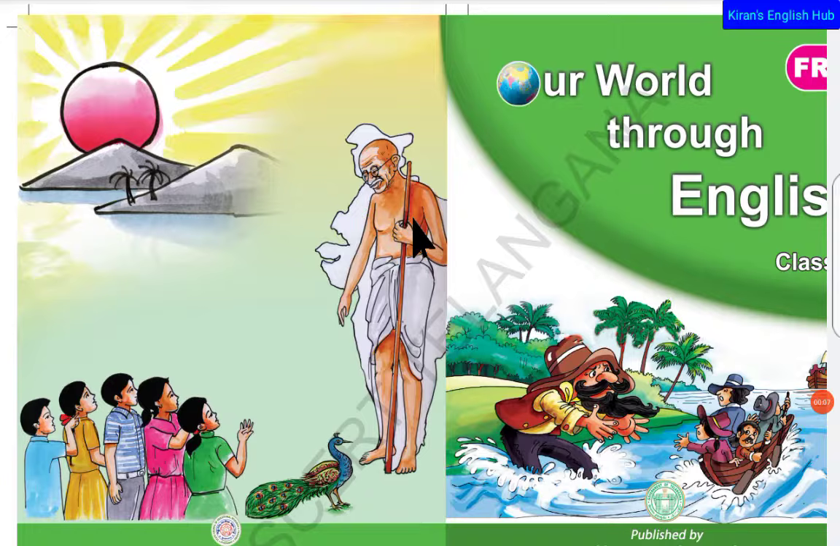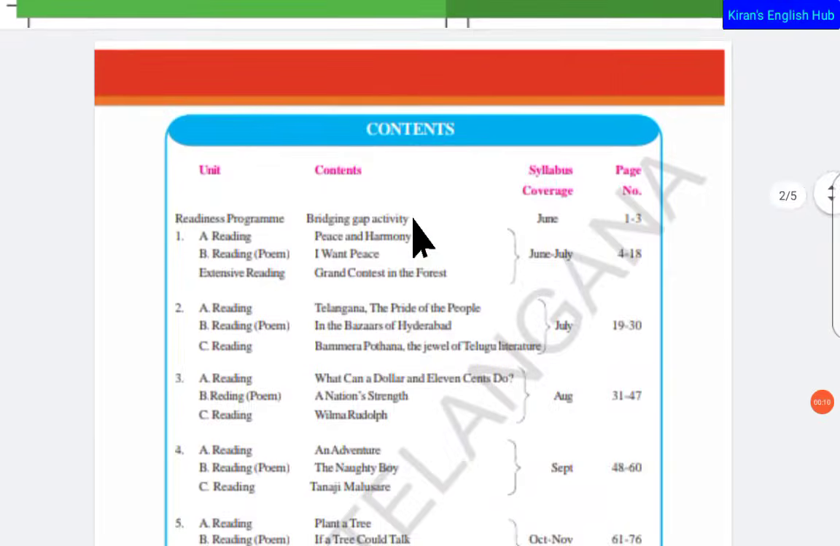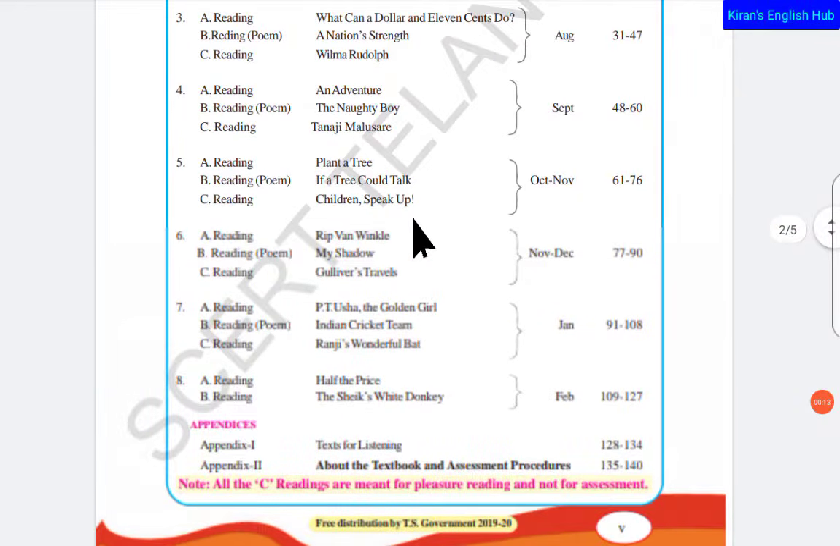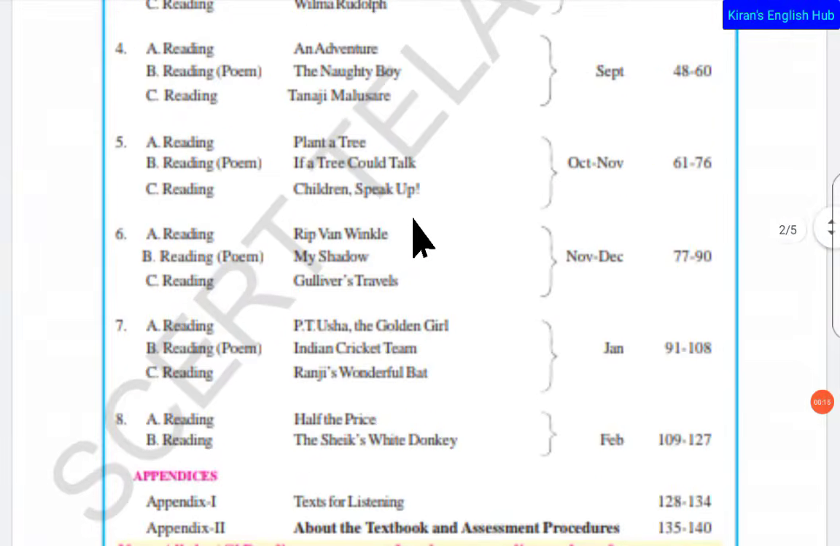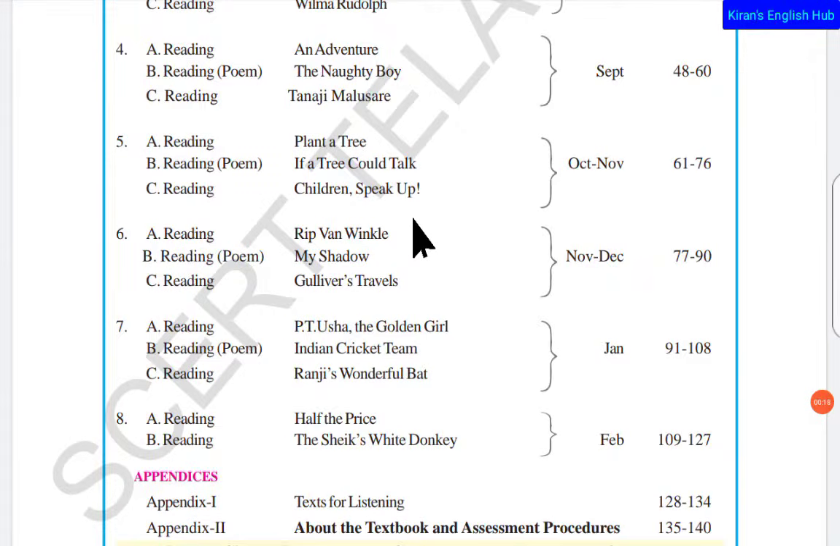We are continuing with the summaries of 6th class English, and so far we have completed up to Unit 6, and we are heading into Unit 7 here. That is reading A, P.T Usha, the Golden Girl. Most of the students and aspirants know the life and achievements of P.T Usha, but in this lesson we will go a bit deeper to know her childhood, her training, the efforts that she made to achieve the best in her life.